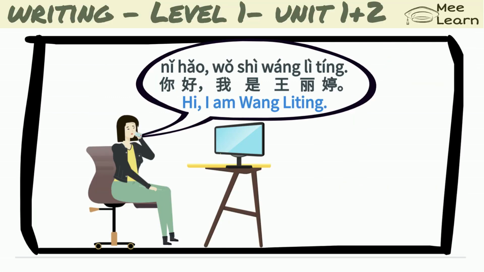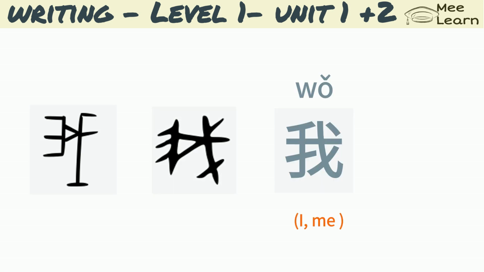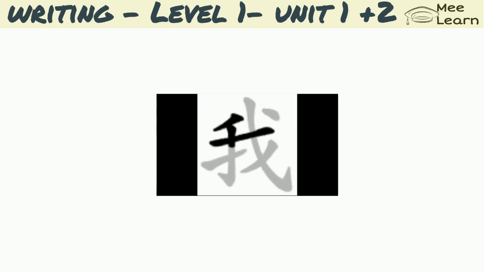In this lesson, you will learn a few keywords from our conversational lesson. Greetings. This is how the Chinese character 我, which is I or me, came to be. The identification of oneself and others came from a hard time like a war. In these pictures, you will see a person holding a rake-shaped weapon defending oneself. 我, I or me. This is how 我 is written stroke by stroke.